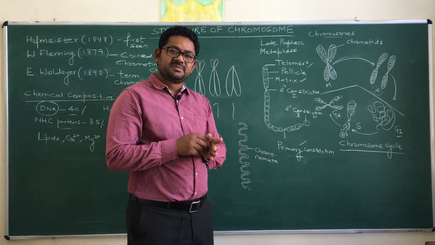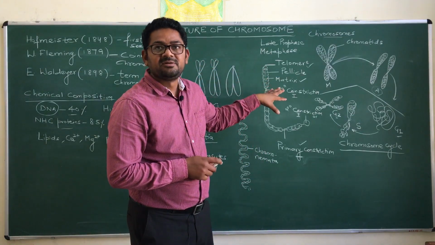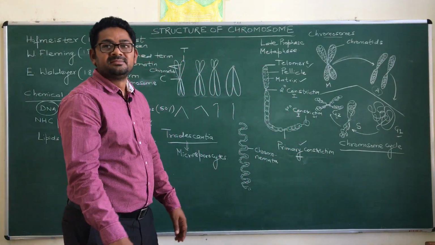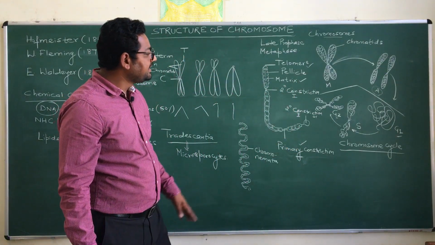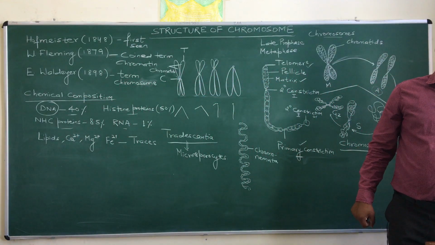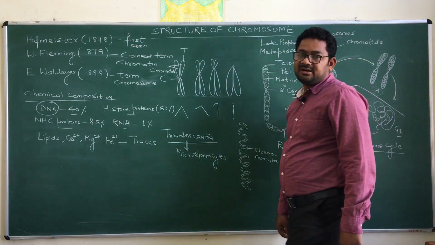Only a framework is left from this particular chromosome. That framework is named the matrix. What is it called? Matrix. And this particular portion is not taking any stain, that's why it is not the colored region.